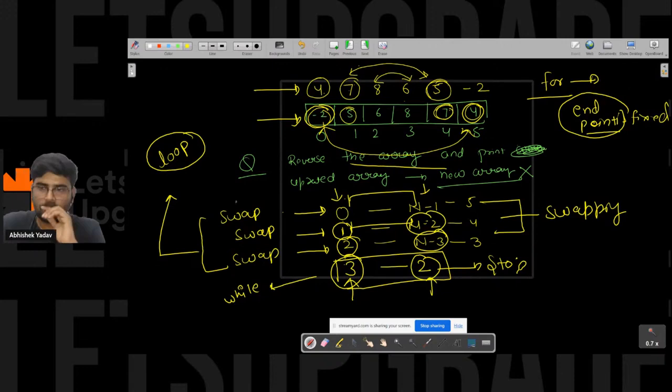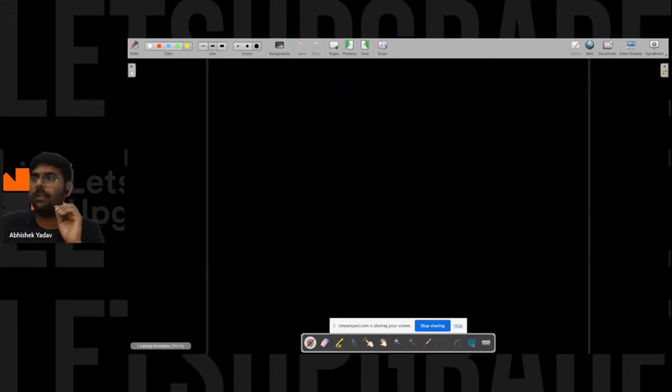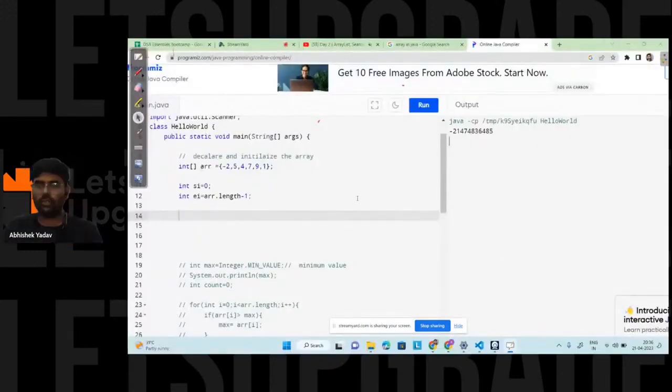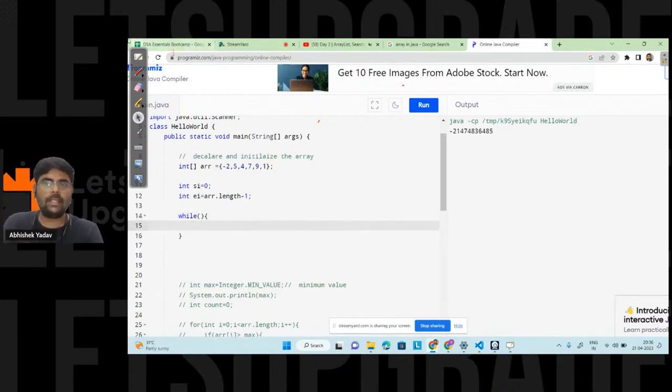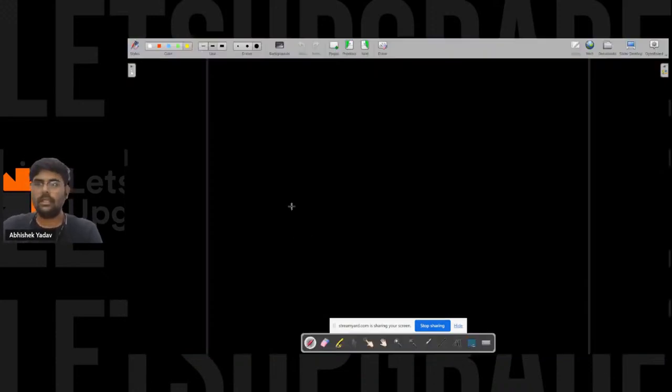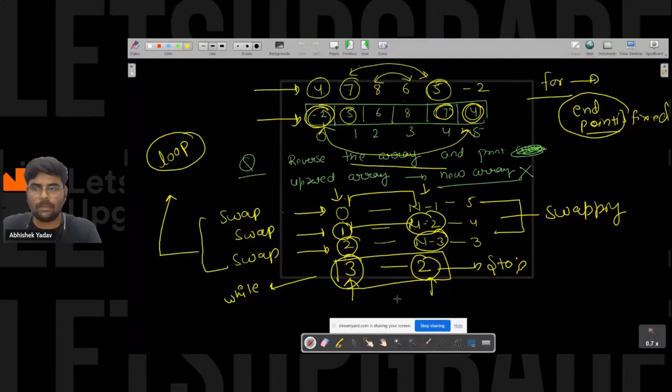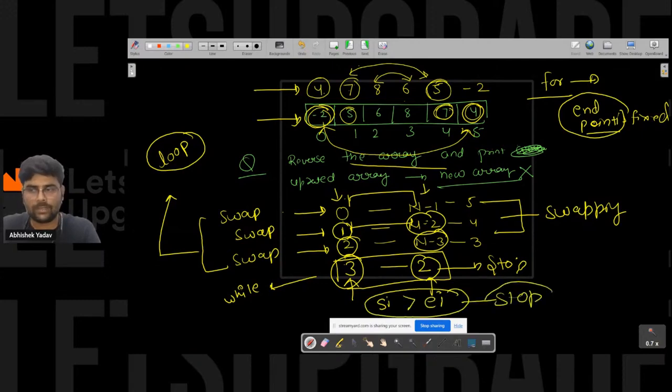So what I can do, I can use while loop here, right? So here I will write a check that is while, and inside the condition I have to write how many times I have to execute the body of the while loop, right, everyone? So here, how many times? Here you can see I have to stop the moment starting index is greater than end index. At this point, I have to stop, right, everyone? Because at this point, I have done all the swapping.